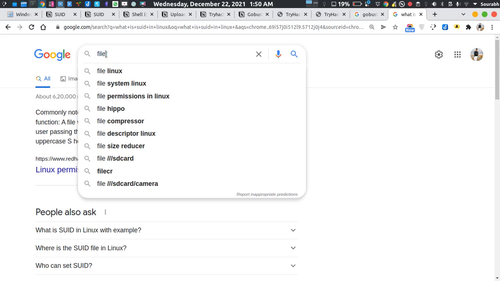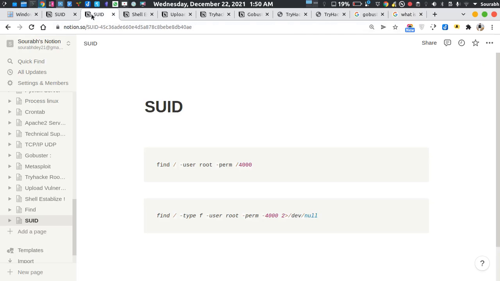SUID is basically a permission protocol. You initiate some permission on a particular file, and that file can be accessed on a network by any low-level user. He can trigger that particular file and gain administrative privileges itself. So for finding SUID files on an entire network, you just need to do some basic enumeration.